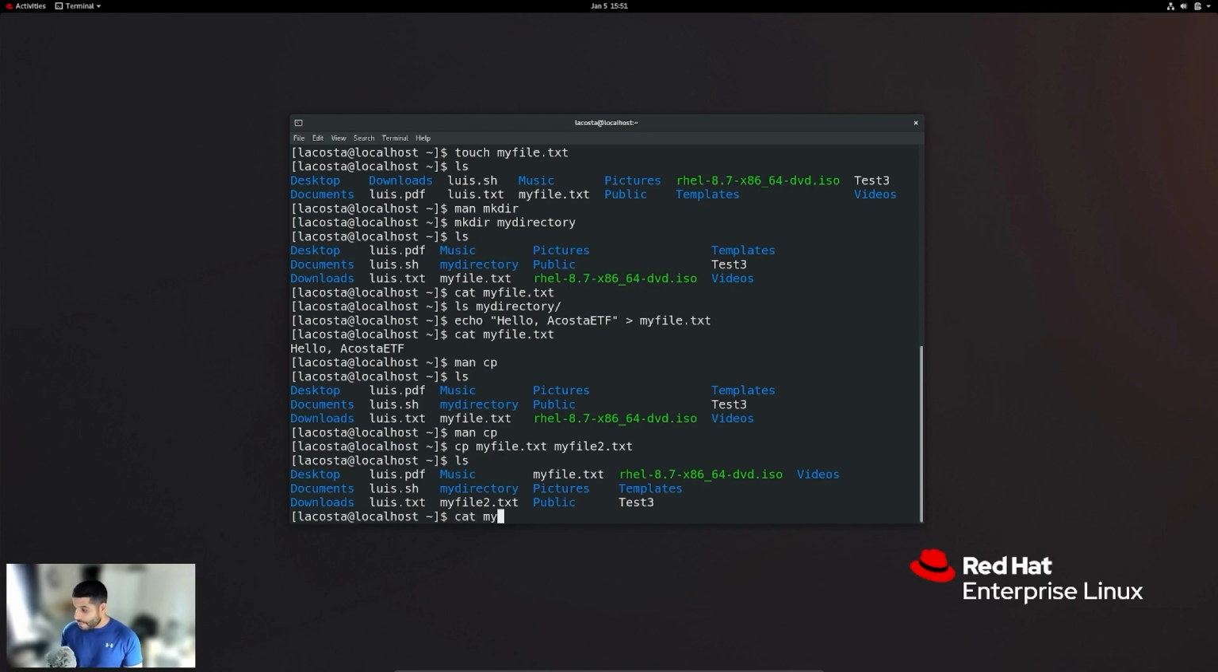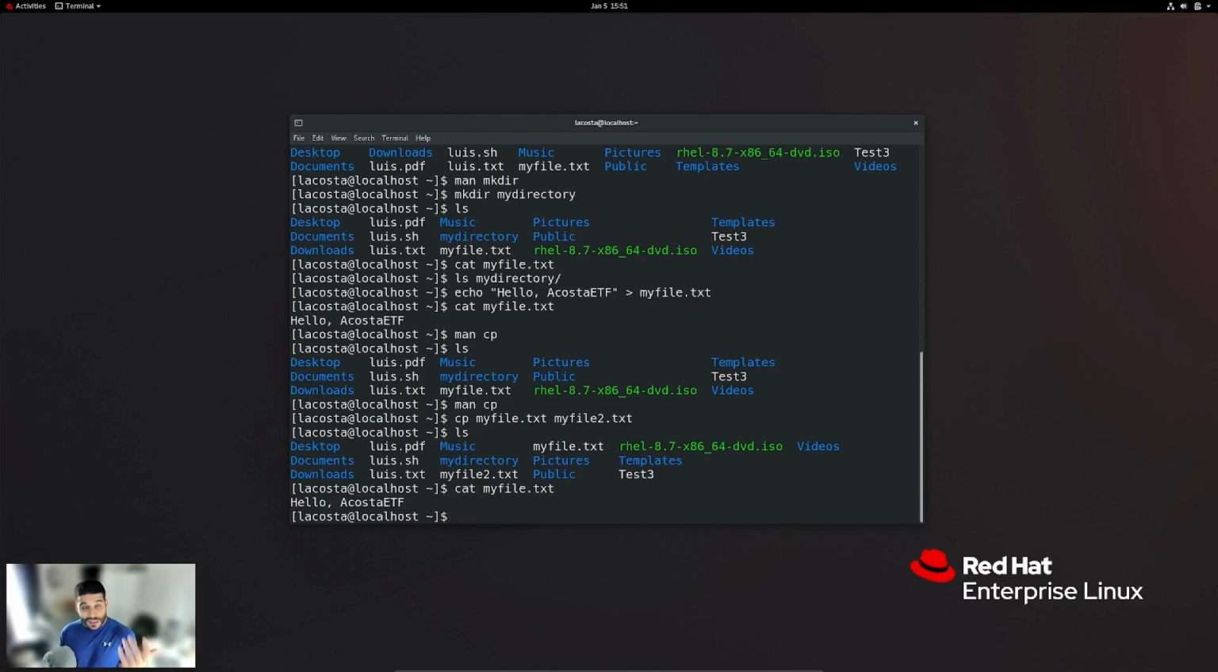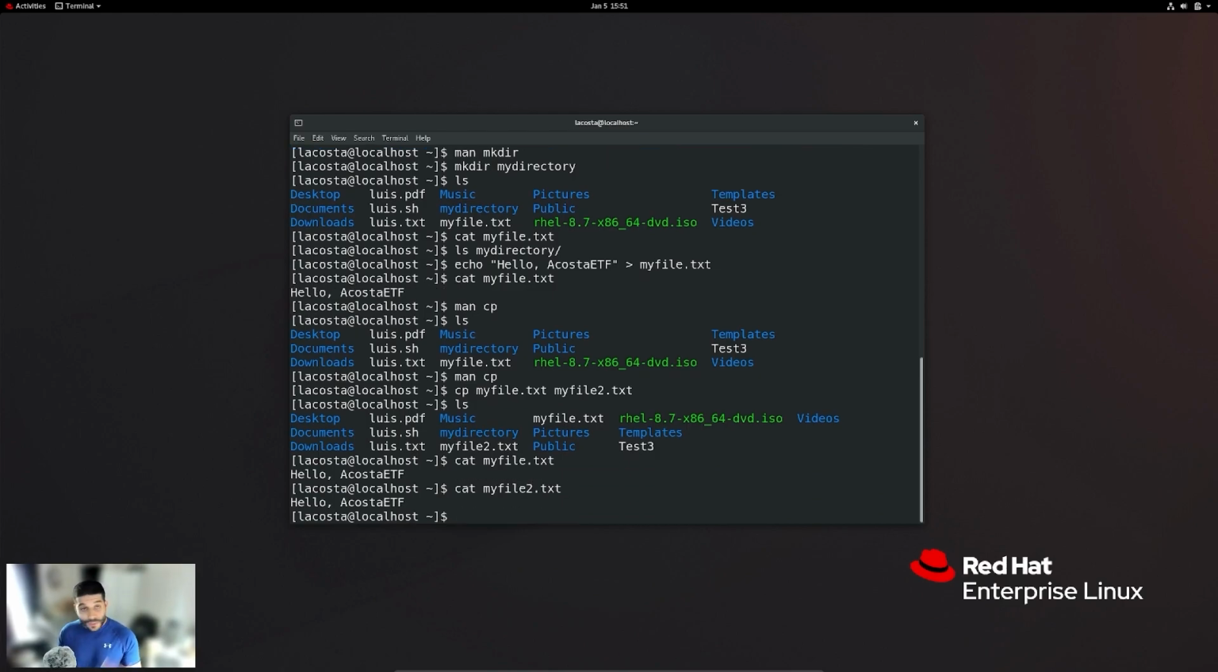So let's go ahead and cat myfile.txt. And we see here it says hello Acosta E.T.F. Now let's go ahead and cat myfile2. And we also see that it says hello Acosta E.T.F. So these files are exactly the same. Now here's a pro tip for you guys.